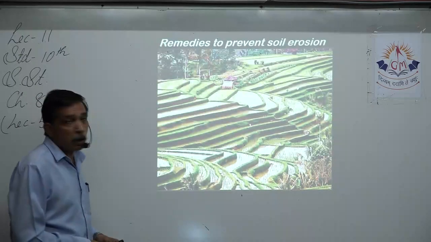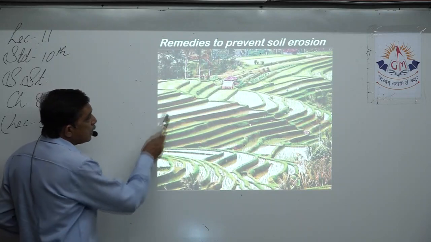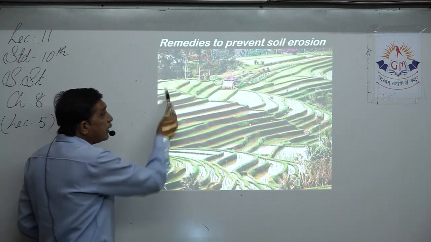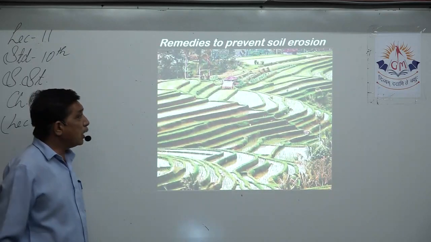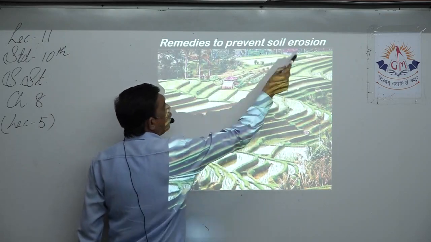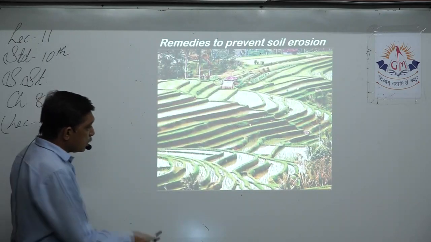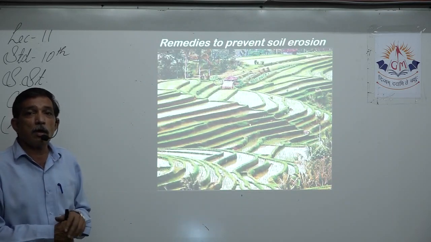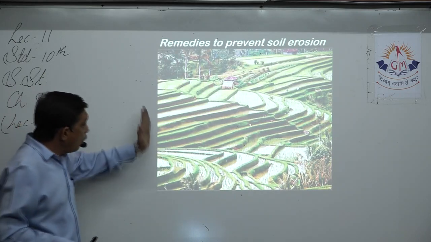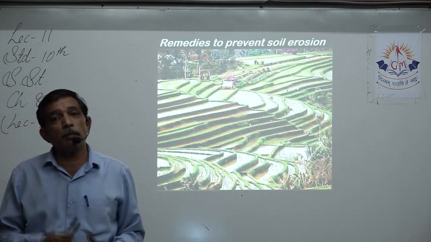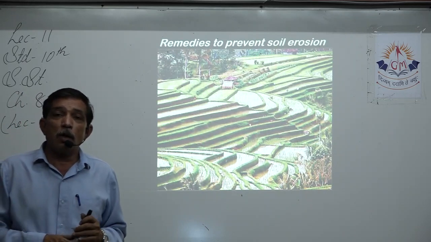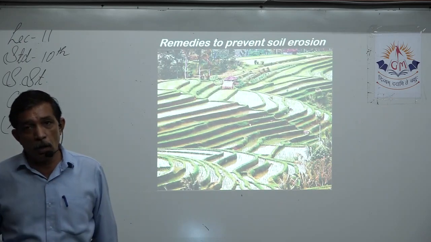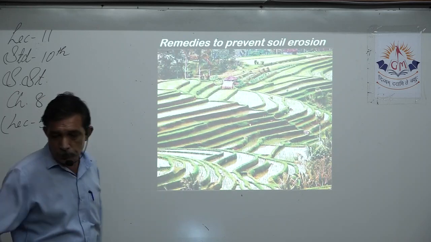Now this is the picture of the terrace farming that we just discussed. You make terraces. This is the slope. So many terraces have been made. They are small fields, but lots of agriculture can be done over here. You see here, it is quite big, because the slope is here. Here the slope is quite small. So small farms are there, little pieces of land, but it is flat land on a slope, and so you can do agriculture. Paddy can be grown, because the paddy plant needs to remain submerged in water for a good healthy crop. So you get enough of that.